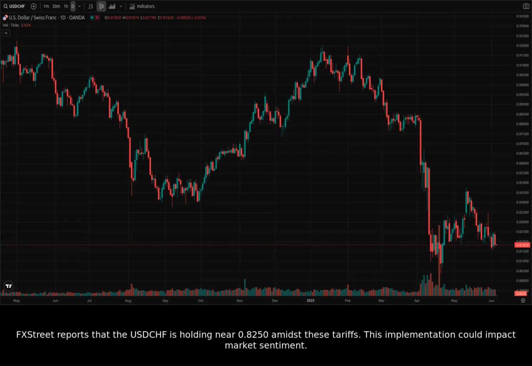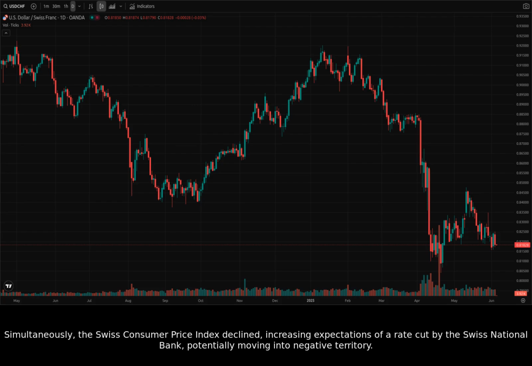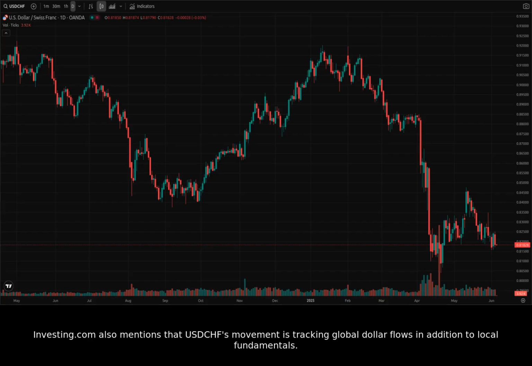FX Street reports that the USDCHF is holding near 0.8250 amidst these tariffs. This implementation could impact market sentiment. Simultaneously, the Swiss Consumer Price Index declined, increasing expectations of a rate cut by the Swiss National Bank, potentially moving into negative territory. Investing.com also mentions that USDCHF's movement is tracking global dollar flows in addition to local fundamentals.